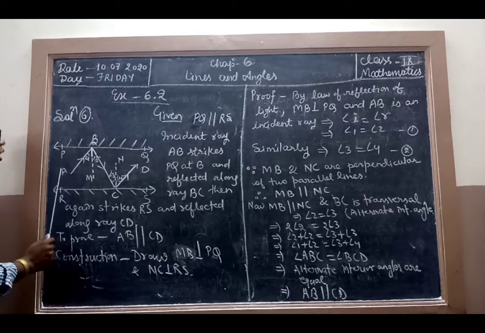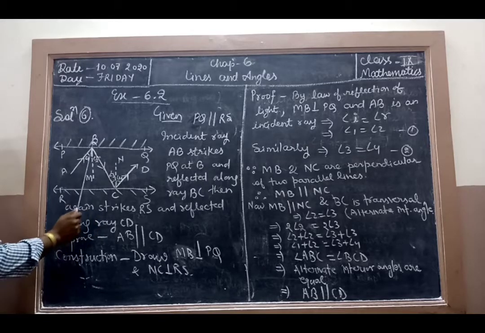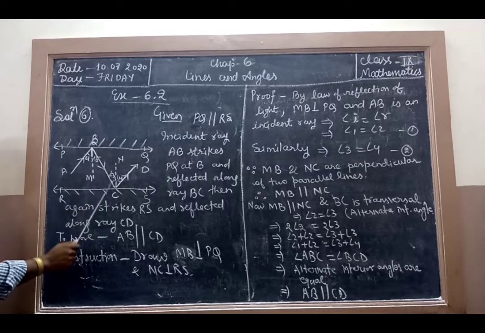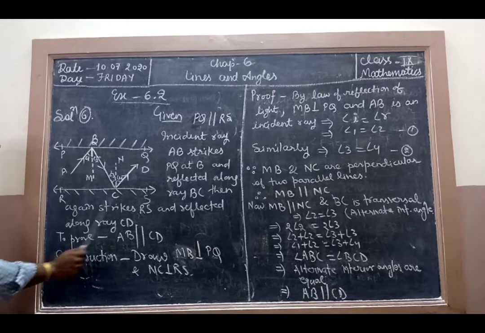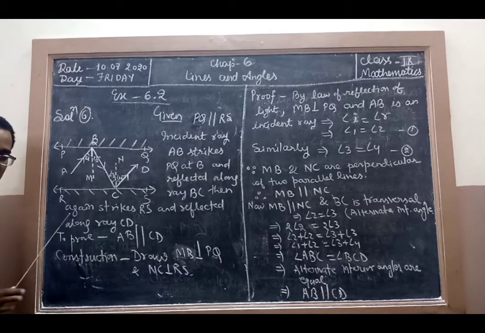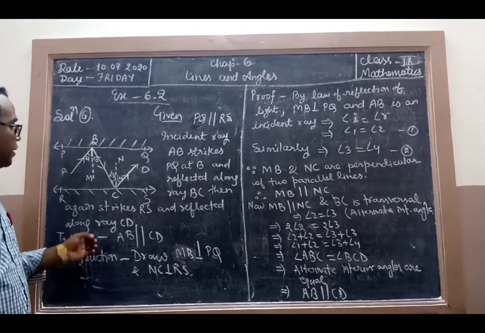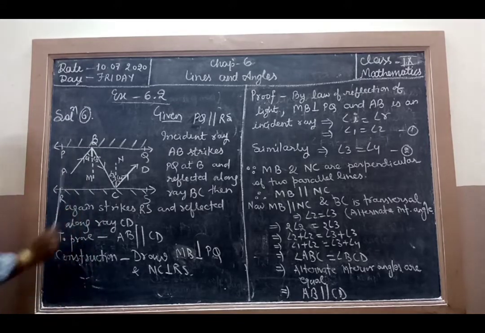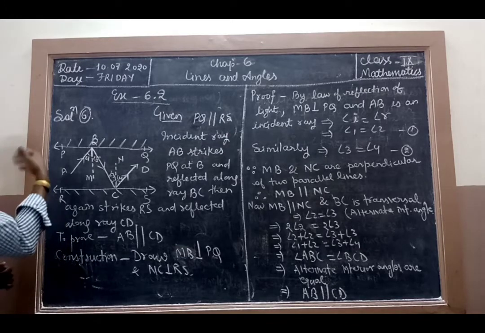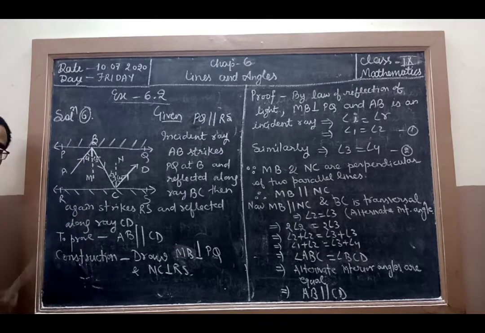The incident ray AB strikes PQ, and after reflection it moves along the BC path.